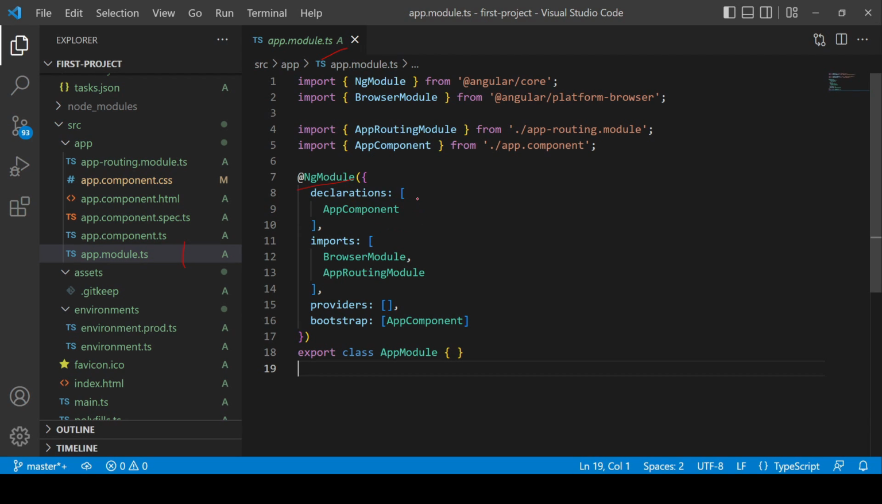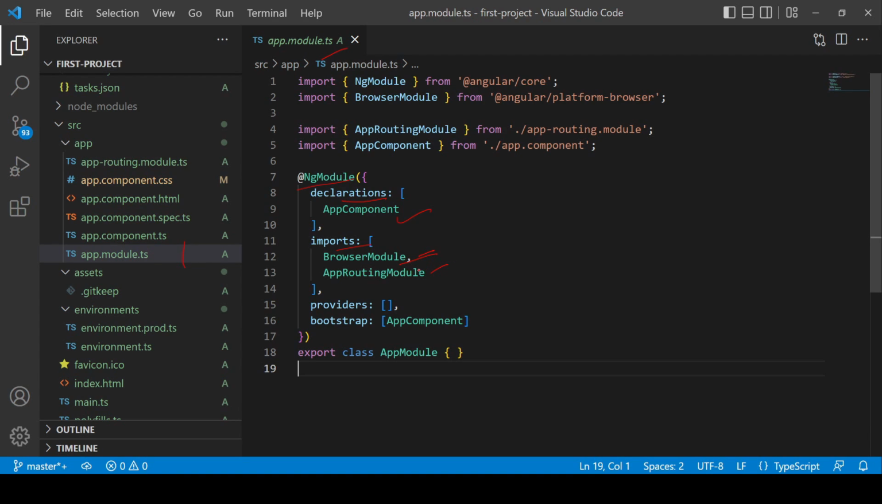Then inside it we have declarations where we can declare multiple components which can be part of this module. So a module can have multiple components. This app component is the default component of this module. The next thing is imports. With this imports keyword, we can use the services of other modules inside this app module. For example, by default BrowserModule will be present in the app module.